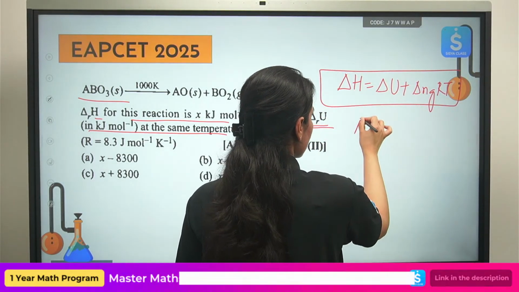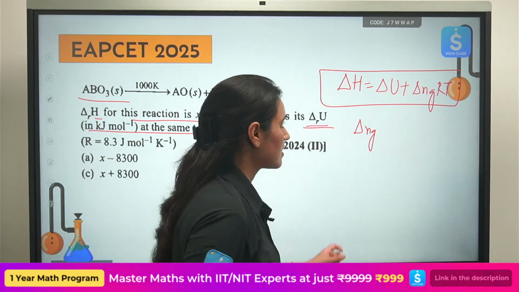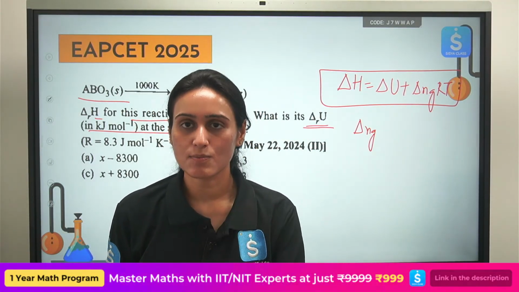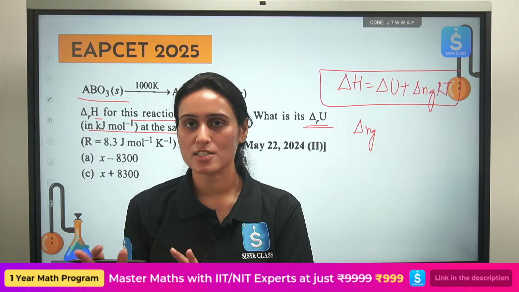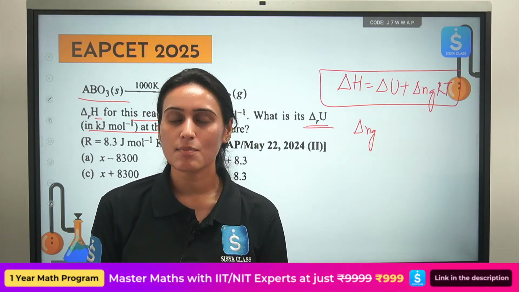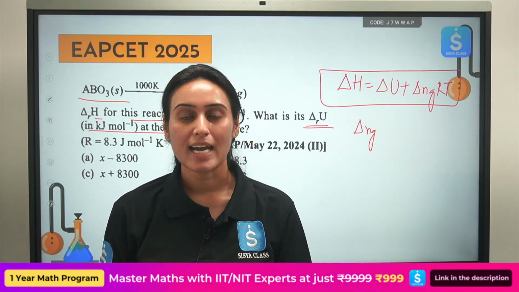What is delta Ng here? Change in number of gaseous moles. So you will take the number of gaseous moles on the product side, subtract the number of gaseous moles on the reactant side, that will be delta Ng.